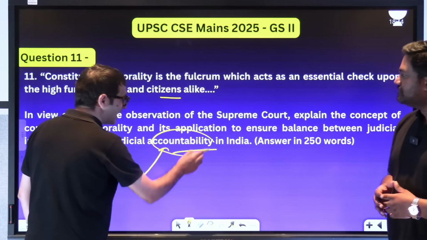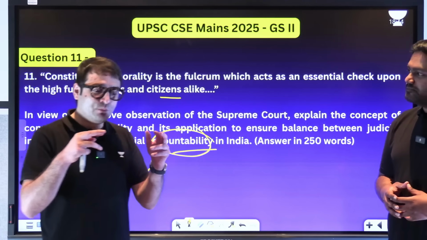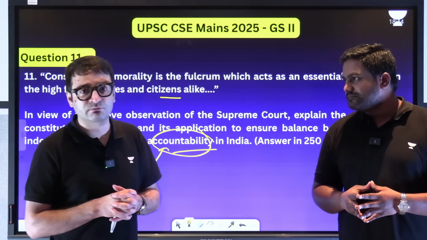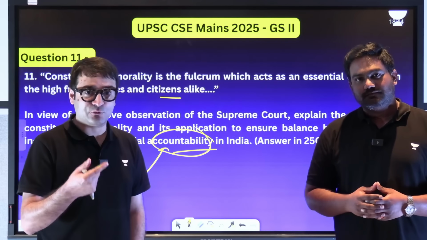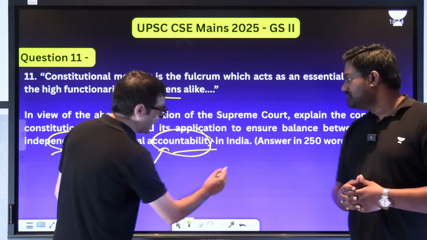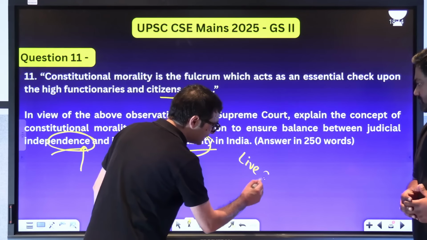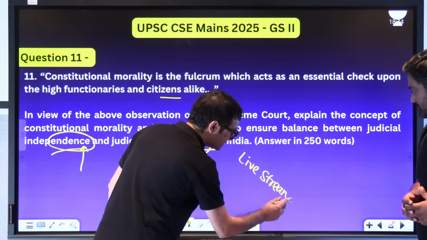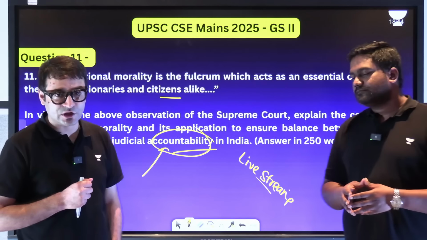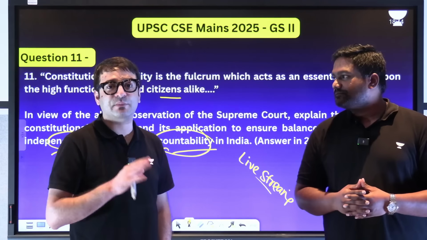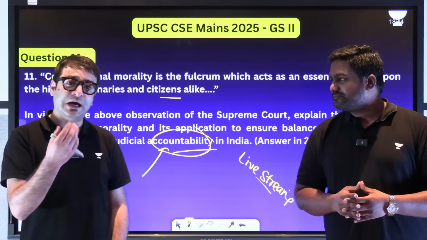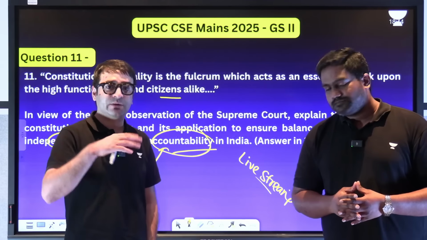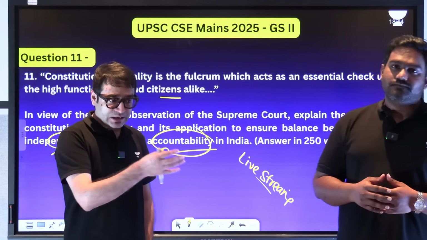But at the same time, accountability. Through the opaque Collegium system, there are question marks about accountability. But there is accountability also through live streaming of the constitutional bench's cases. Justice Chandrachud said sunlight is the best disinfectant. So bring in more transparency, live streaming, and now the decisions of the Collegium are also uploaded on the website.